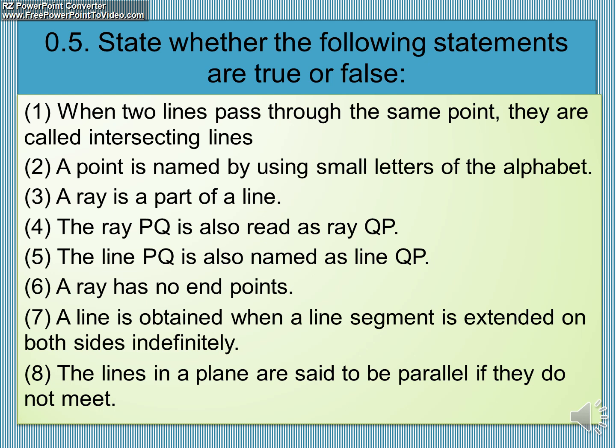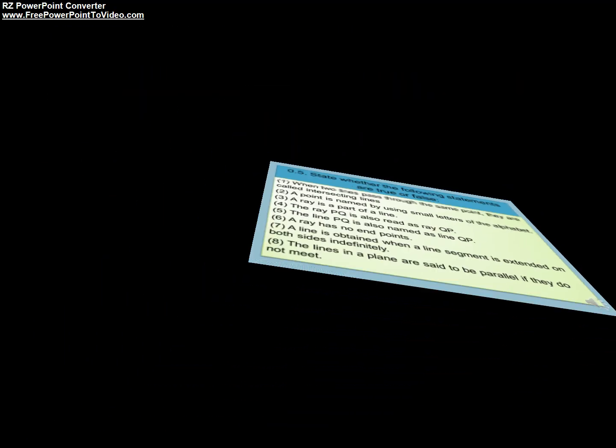A ray has no end points. A line is obtained when a line segment is extended indefinitely on both the sides. The lines in a plane are said to be parallel if they do not meet each other. I hope you have taken a screenshot.